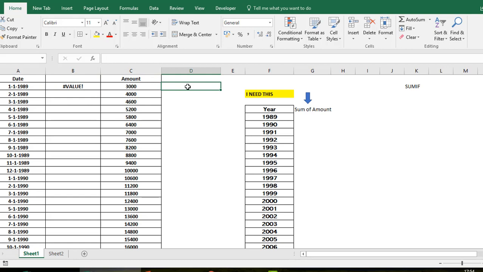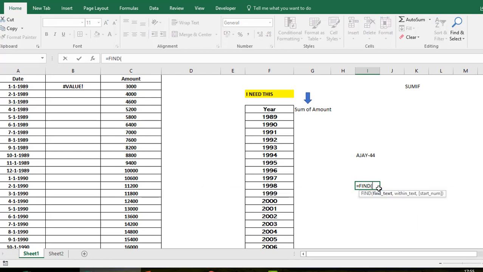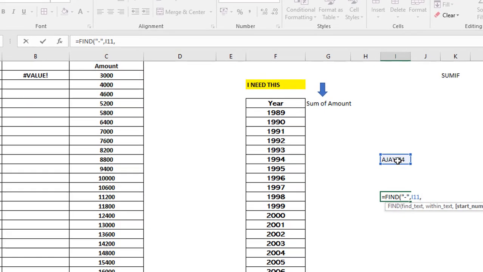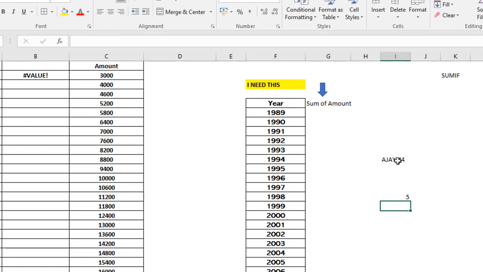Okay, for example, if I write here something, let's say Ajay hyphen 14. Now if I have to find the position of this, I can use the find function here. I can say find hyphen, where I want to find the hyphen in this, and the start number is 1. This is how we write the find function, and you see that it is coming. But then why is it not coming here? What is the problem?